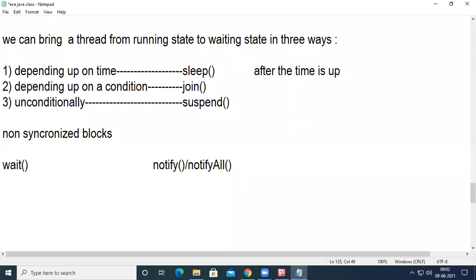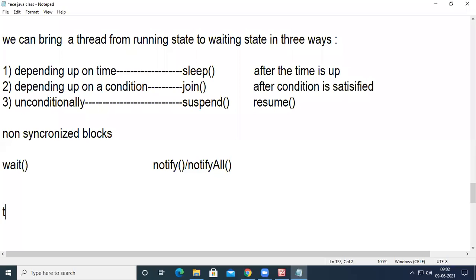And then when we use join, after the condition is satisfied, the thread will automatically move from waiting to ready. And for suspend, we have to use the method resume. And for wait, we can use notify or notify all. What is the difference between notify and notify all?